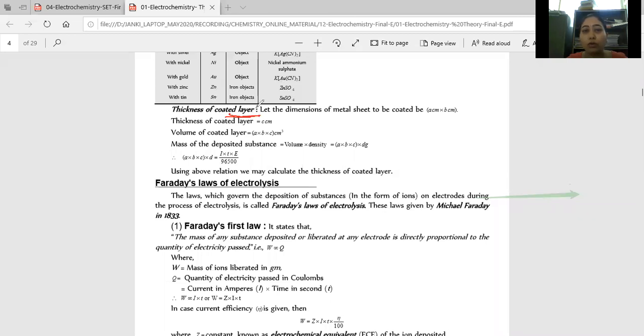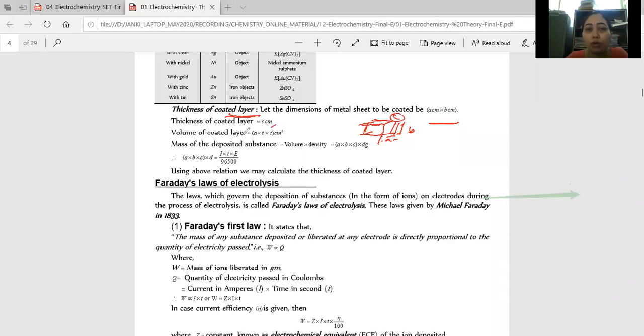So for the thickness of the coated layer, let the dimension of the metal sheet, જેના ઉપર આપણે coating કરવાનું છે, be A cross B centimeter. And for the thickness of the coated layer, if we have a 3-dimensional shape like a cube, with this A, this B, this A, this B, then this should be C. It means C over here we are taking as the thickness.